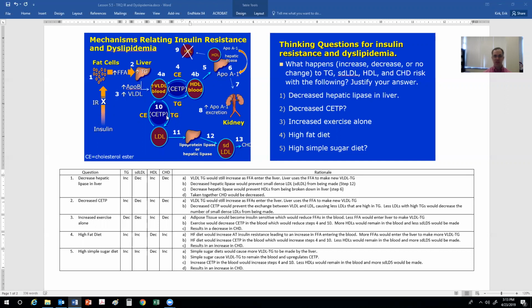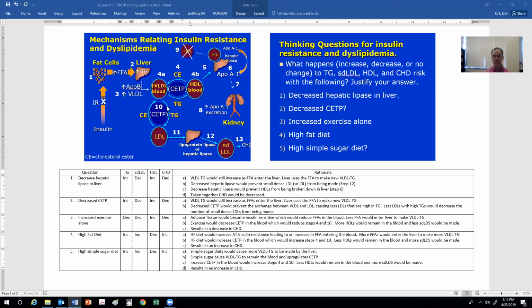What about if you decrease CETP? And you remember CETP is responsible for exchanging triglycerides and cholesterol between VLDL and HDL and between VLDL and LDL. So in this particular case, VLDL triglyceride would still increase as free fatty acids enter the liver. And the liver, again, would use those fatty acids to make triglycerides. So CETP would not affect the amount of free fatty acids being changed into triglycerides in the liver, so that would actually increase the amount of triglycerides.